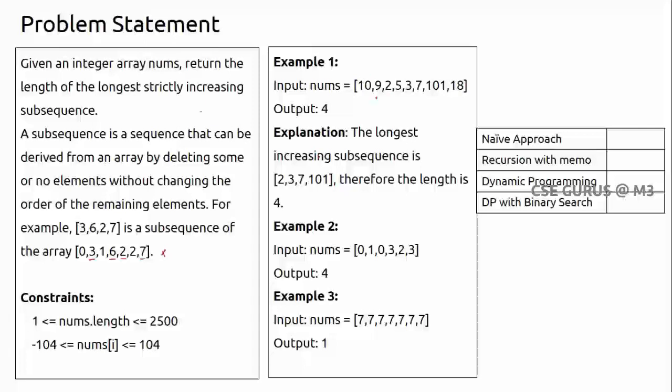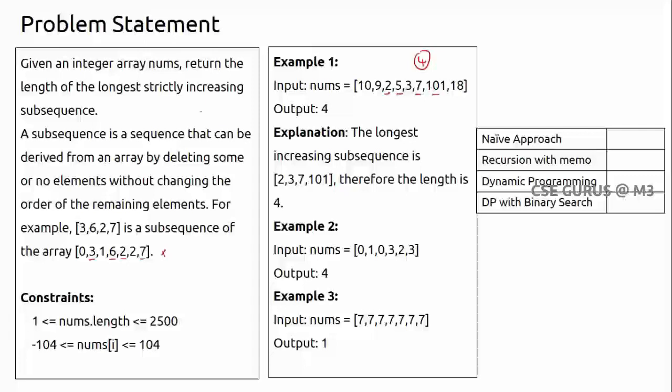Here you can see in this array, what is the longest increasing subsequence. Can I say 10 and 9? No, this is decreasing. 9 and 2, no. But I can say 2 followed by 5, then 7, then 101, which is one subsequence containing 4 elements: 2, 5, 7, 101.